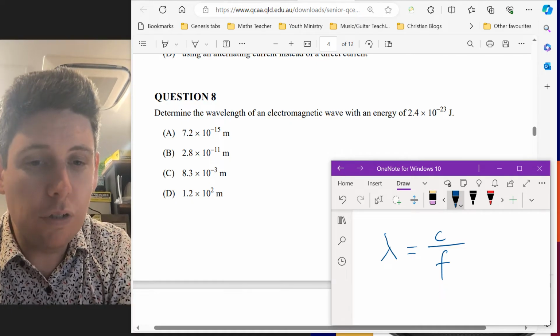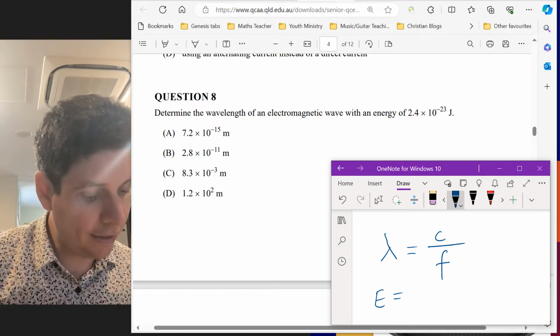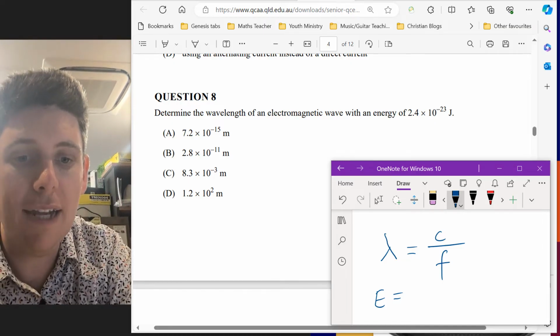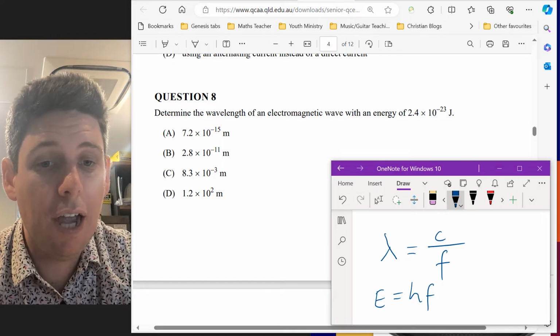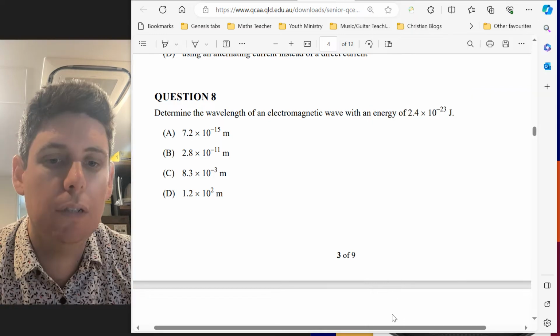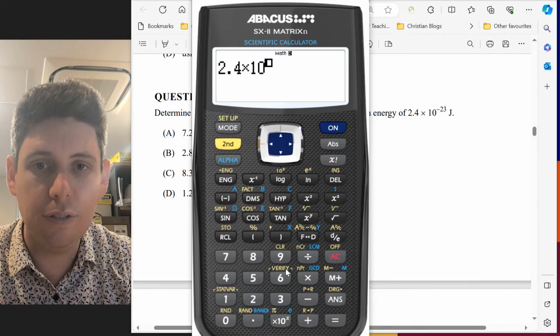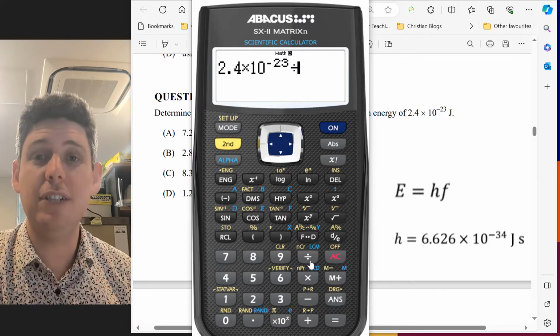We also have on the formula sheet E, which is energy, equal to hf. So we need to figure out f, and then we can figure out the wavelength. On your calculator, type in E to the negative 23. Divide that by h, Planck's constant, which is on page 6 of the formula sheet.